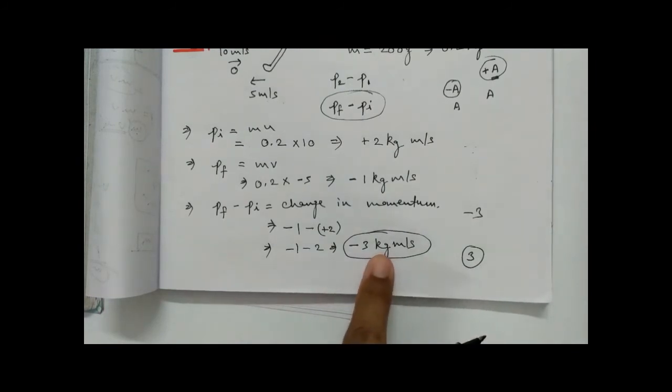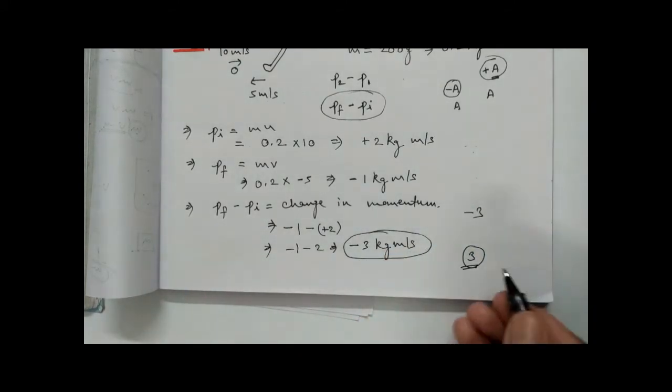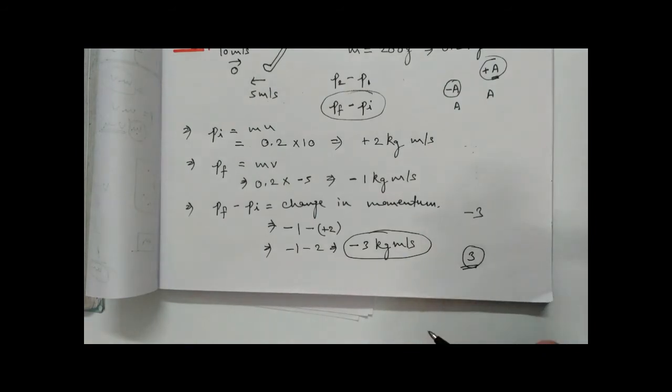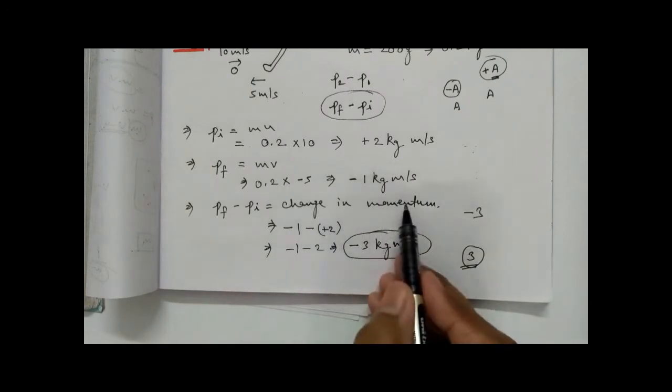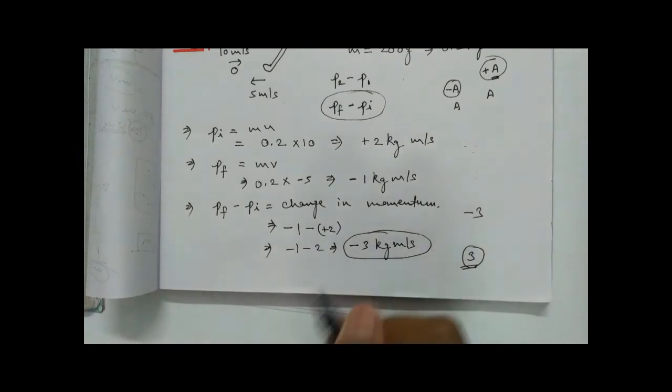And if you see at the back of your NCERT book, there 3 will be given. That means they have asked you to calculate the magnitude of change in momentum. So they have written just 3 and they have ignored the minus sign. Okay.